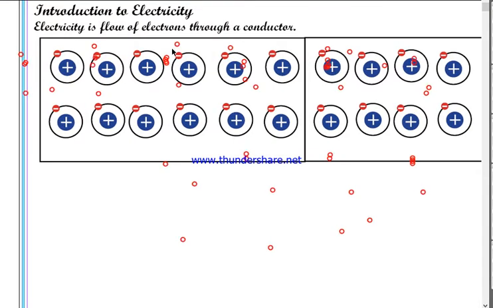Let's say the electrons are induced to transfer from this object to this object. The electrons are very light particles and they can easily move.